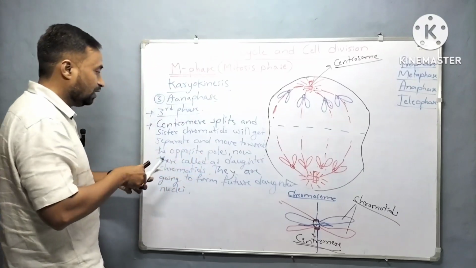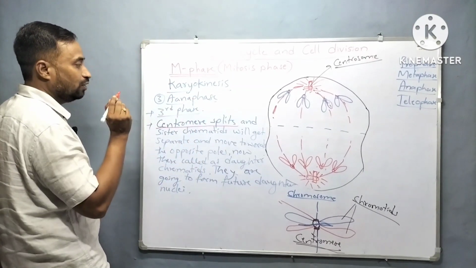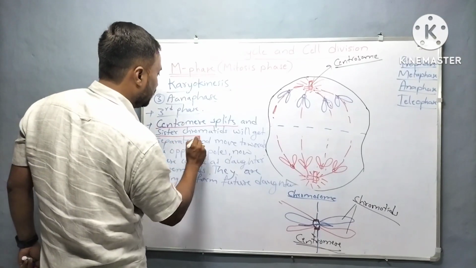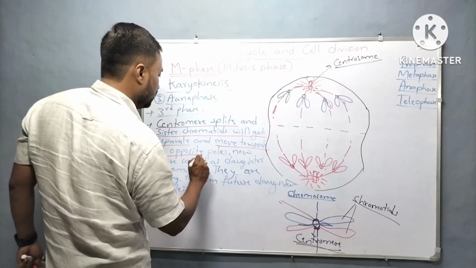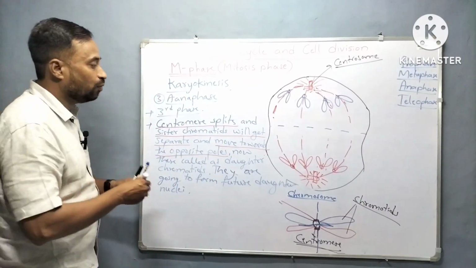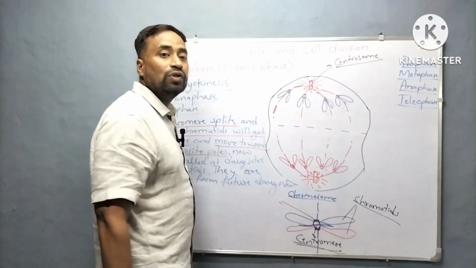What's the key feature here? Centromere splits. During anaphase, the centromere splits and sister chromatids get separated and move towards the opposite poles. Almost at the end of anaphase they reach the opposite pole.